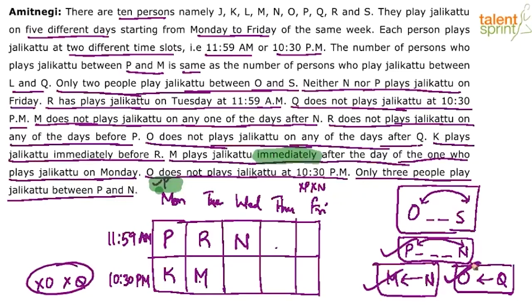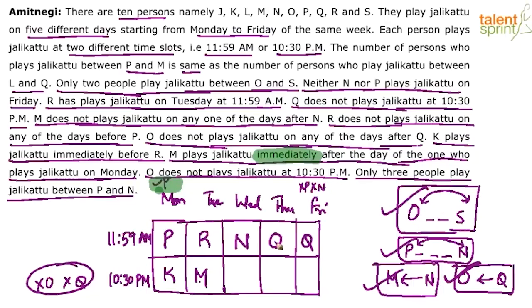So multiple points known to us. We know that O comes before Q, and we know that O and Q will not come in the evening slot. So both have to come in the morning slot. And since we know O comes before Q, it is obviously O here with Q coming here. So that's done. With this, I think we can use this point also, right? 2 persons between O and S.